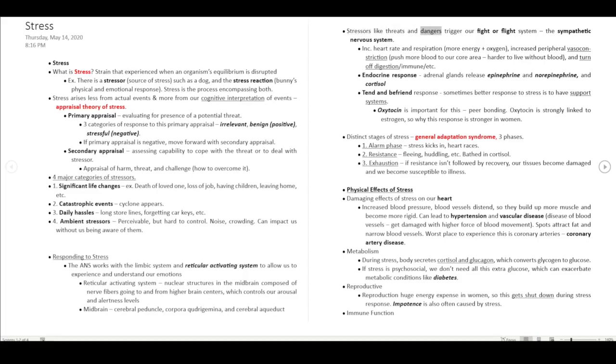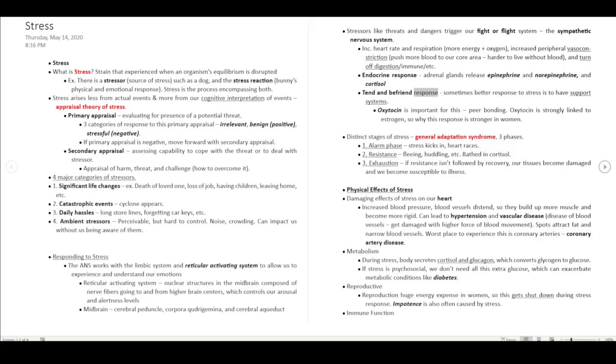Stressors like threats and dangers trigger our fight or flight system, the sympathetic nervous system. Increased heart rate and respiration bring more energy plus oxygen. Increased peripheral vasoconstriction pushes more blood to our core area, harder to live without blood, and turns off digestion, immune function, etc. Endocrine response: the adrenal glands release epinephrine, norepinephrine, and cortisol.